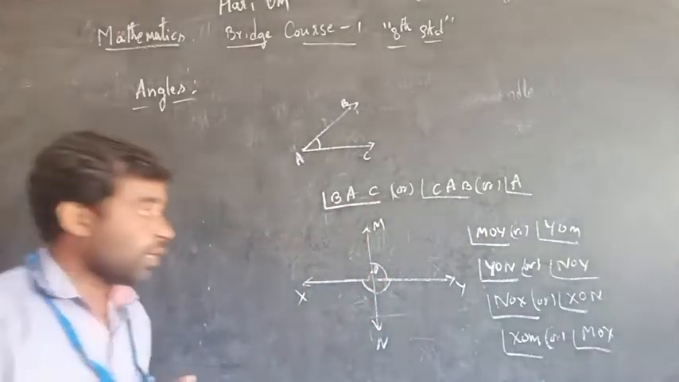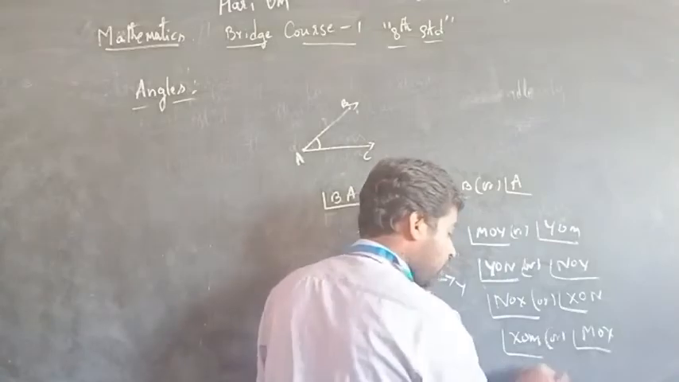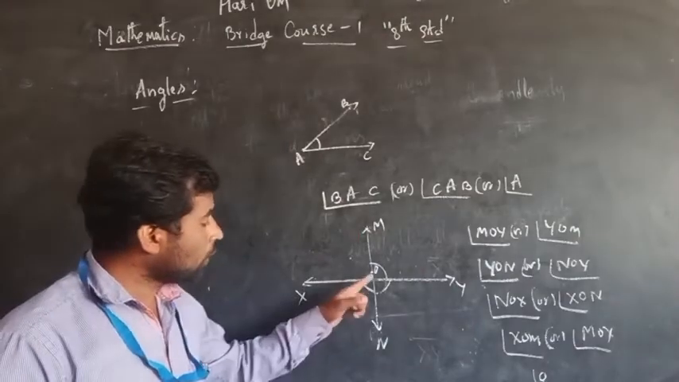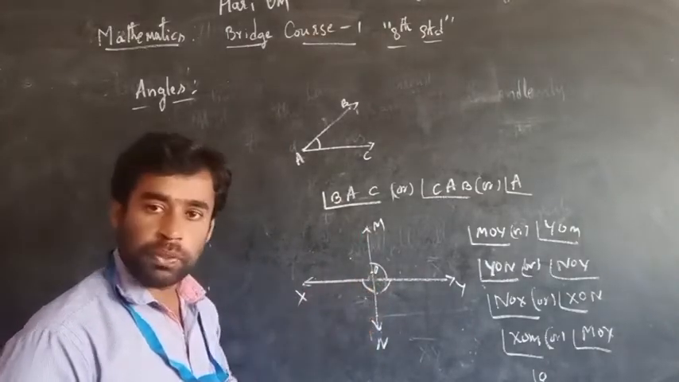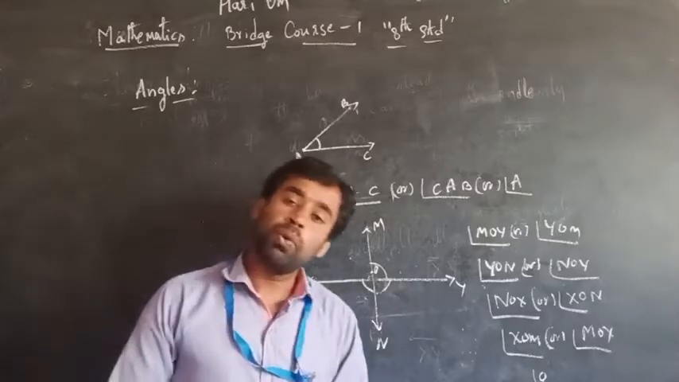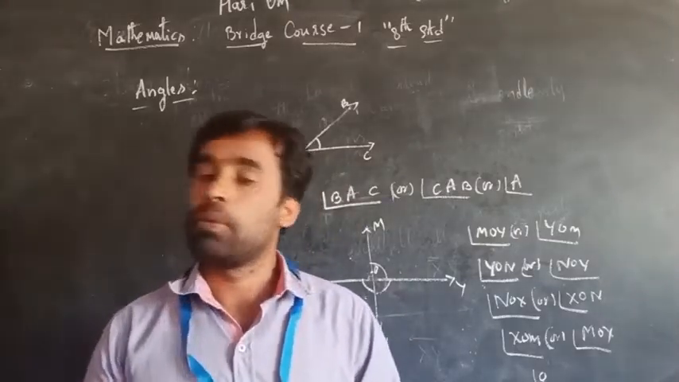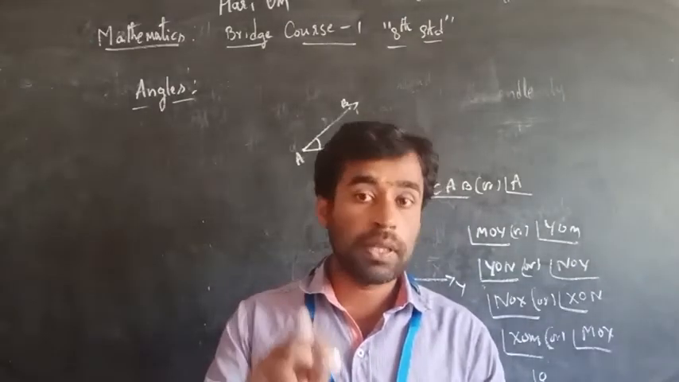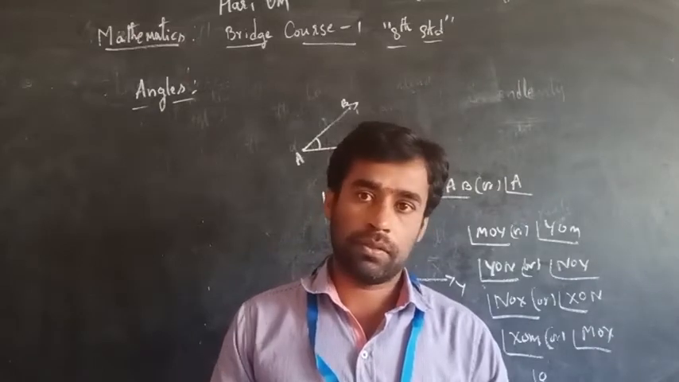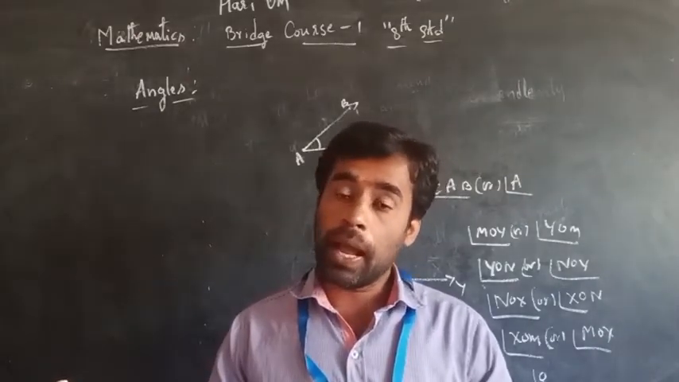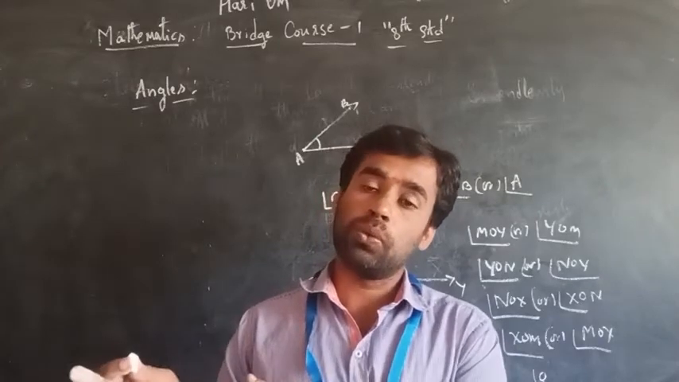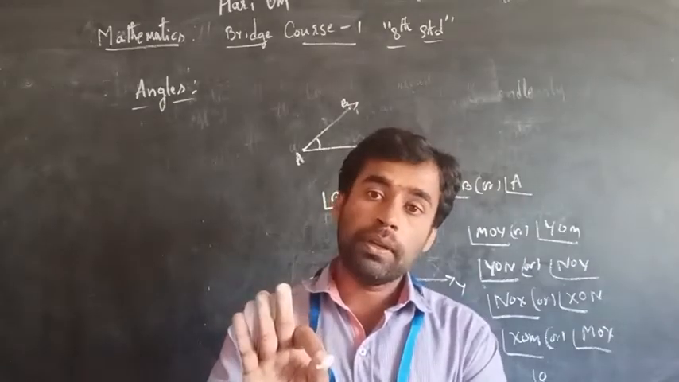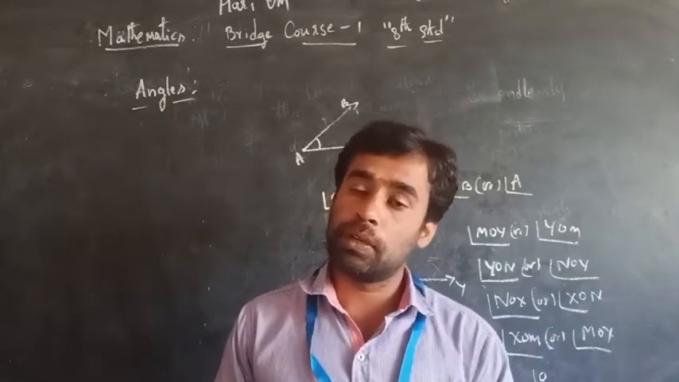Here we can't represent it by one letter, angle O. Is it possible to write? It is not possible, because angle O means what? Here we have 4 angles at the point O. Which one can we take? It is not possible. When more than one angle is formed at a point, we can't represent it by a single letter. We should represent it by 3 letters. Is it clear? When 2 or more than 2 angles are formed at one point, we should represent them by 3 letters.